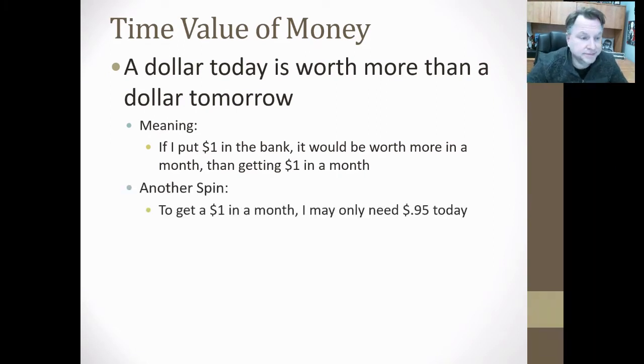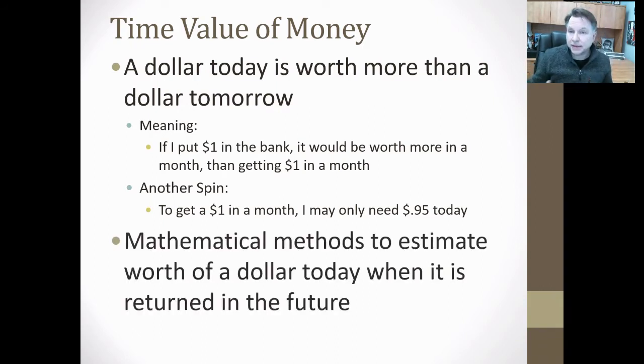So another spin is to get a dollar in a month, you only need 95 cents. So let's say you put 95 cents in the bank, it'll be a dollar in a month. So that means today, that dollar in a month is really worth 95 cents. So these are mathematical methods, say that 5 times fast, to estimate the worth of a dollar today when it is returned or identified as a future amount. So what is it worth today?